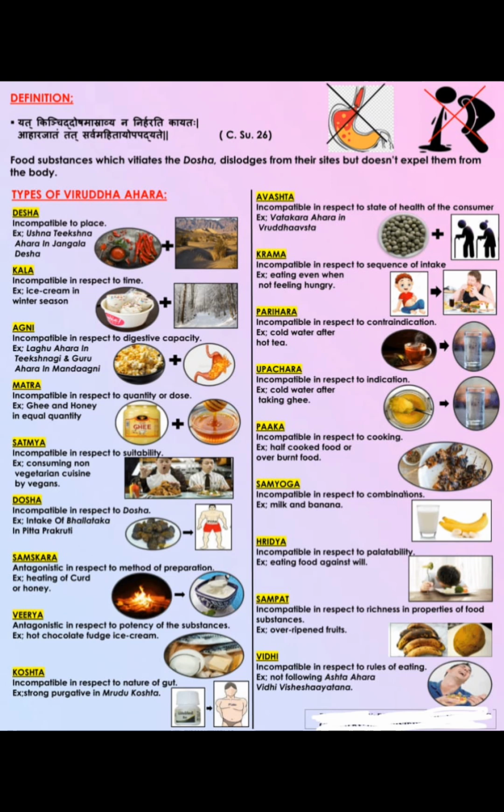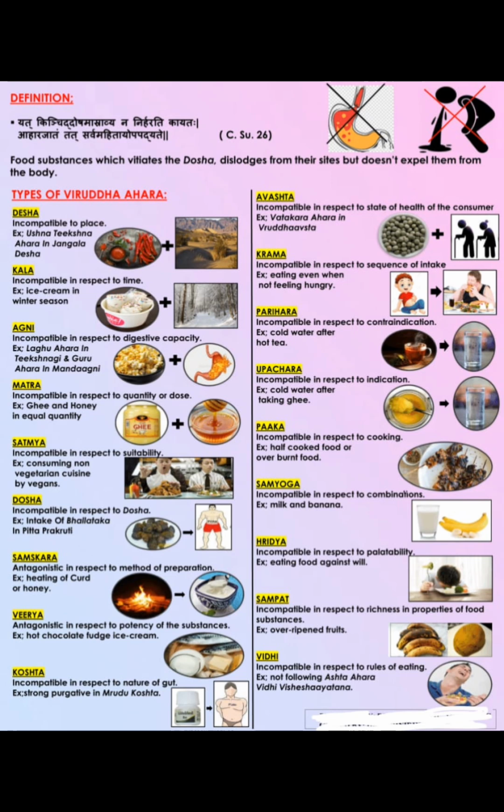Next one is Dosha. An example for that is intake of Bellada in Pitta Prakriti. Already the person is Pitta Prakriti, already Ushnatva is there. Bellada is also very Tikshna and Ushna, and it will increase the Pitta Dosha. So if a Pitta Prakriti person takes Bellada, it will create Pittaja Vyadhis. So intake of Bellada in Pitta Prakriti is a Dosha Viruddha. Examples for the Dosha Viruddha.